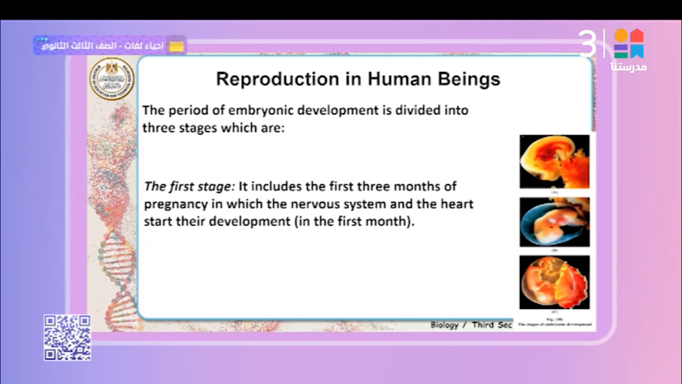That's right. The first stage includes the first 3 months of the pregnancy, in which the nervous system and the heart start their development.